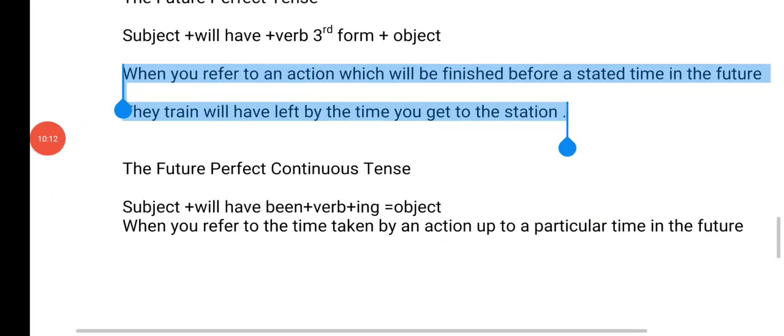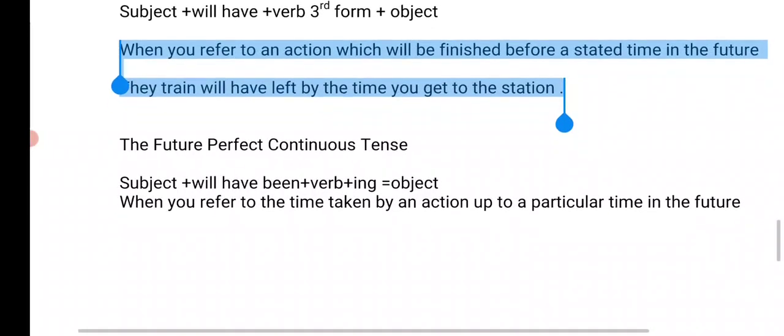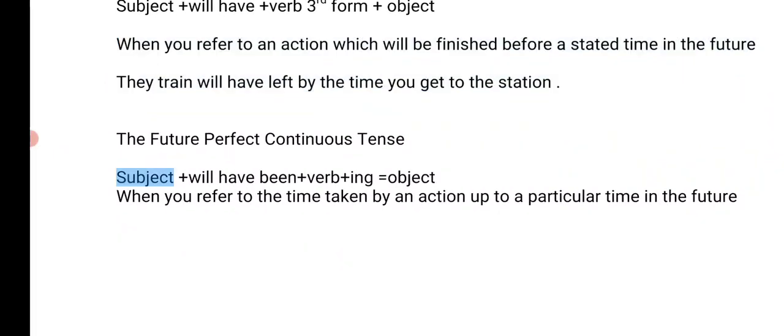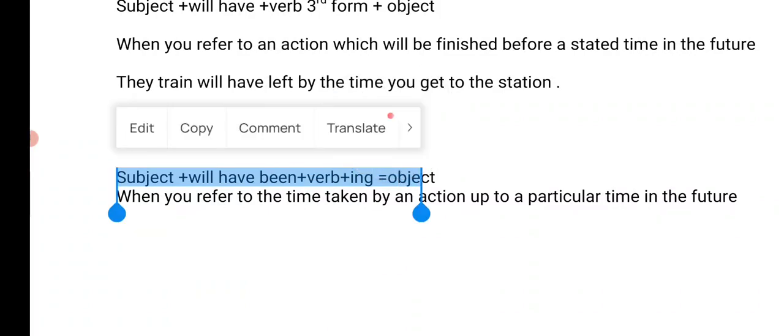Now let's look at the future perfect continuous tense. Future perfect continuous tense, subject plus will have been plus ing form plus object. So when do we use it? When you refer to the time taken by an action up to a particular time in future. When we talk about an action, it refers to the time taken by an action up to a particular time in the future. You will understand this tense with an example, and the example we have here is, for example,